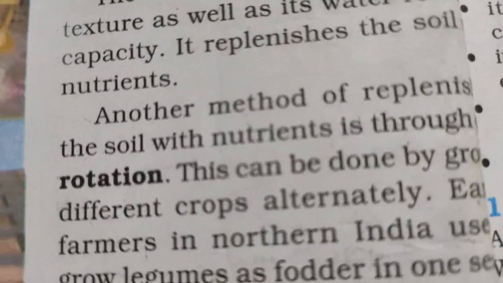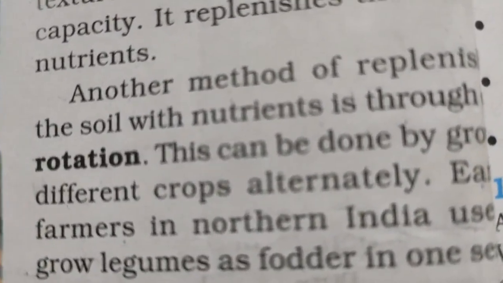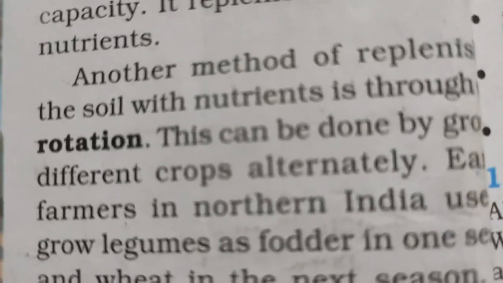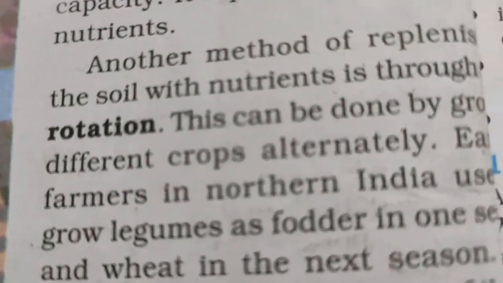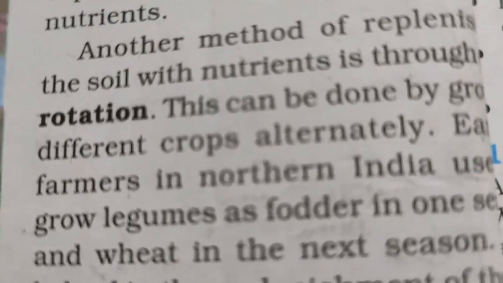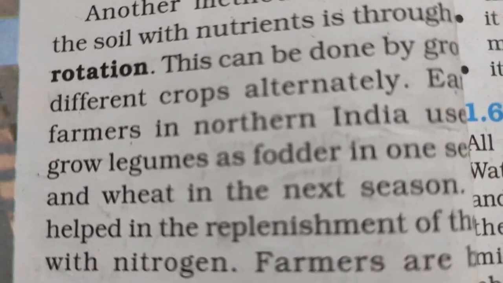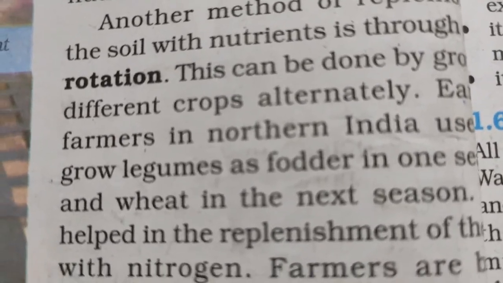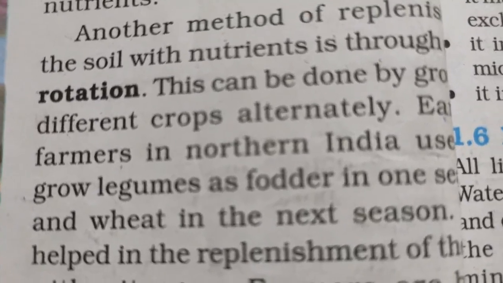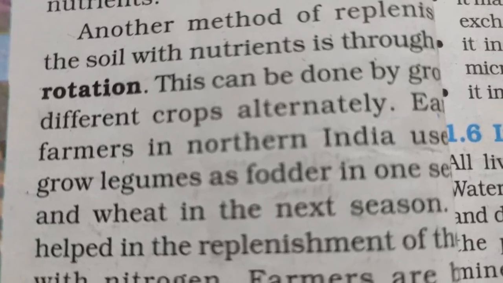Now rotation means what? Say for example, first I have grown a wheat crop. So in 2-3 months or 4 or 5 months, whenever the crop is ready, I harvest the crop, and then I grow some other crops. Say for example, any legumes, any pulses, that we call dal. So what will happen? Say for example, wheat requires iron. So for some time iron will be removed from my soil, used up by the plant.